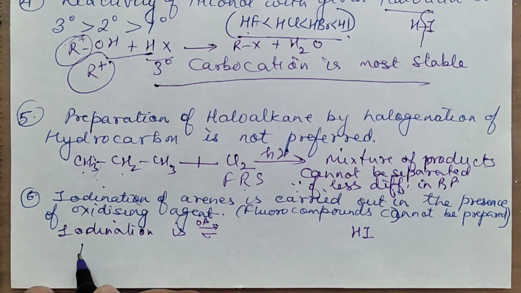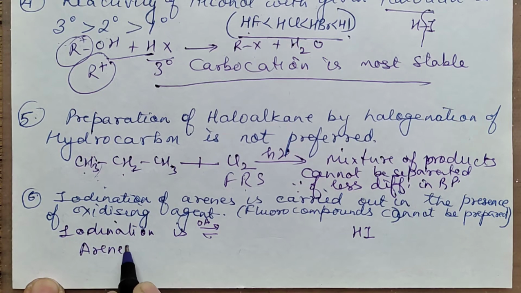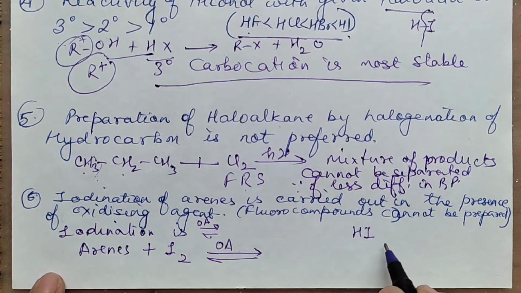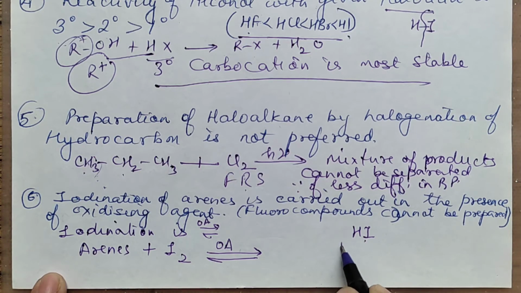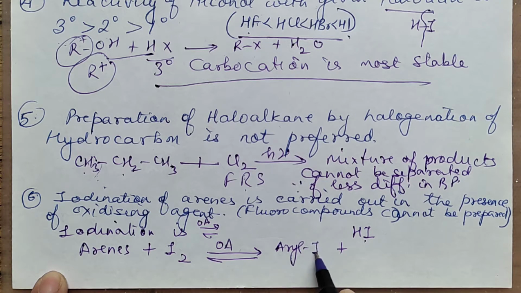Actually, it happens like this. When you carry out the reaction, the arene reacts with iodine, and we carry out the reaction in the presence of an oxidizing agent. The products will be HI plus aryl iodide. So one I with H will form HI, and another I will get attached to the arene, so you get aryl iodide.